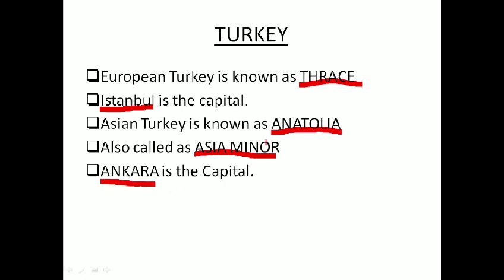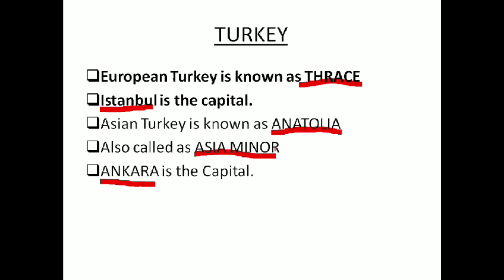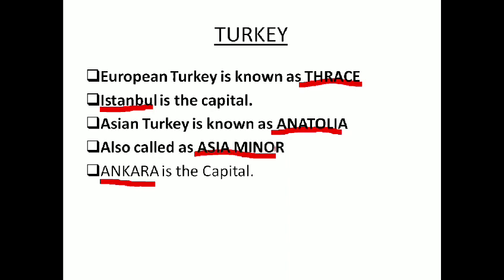Ankara. You see, Anatolia, A for Asia Minor, A for Ankara. What better way can we remember? Anatolia, Asia Minor, and its capital is Ankara. So Turkey has two parts: the European part Thrace, and the Asian part Anatolia. European Turkey, Thrace, Istanbul is the capital of the European part. Asian Turkey is known as Anatolia. It is also known as Asia Minor and Ankara is the capital.